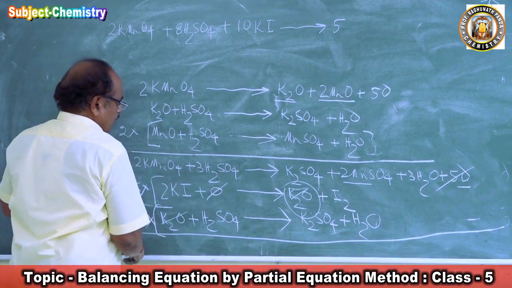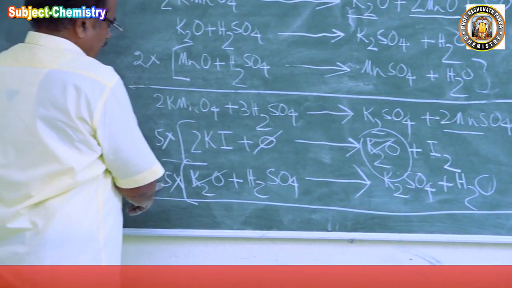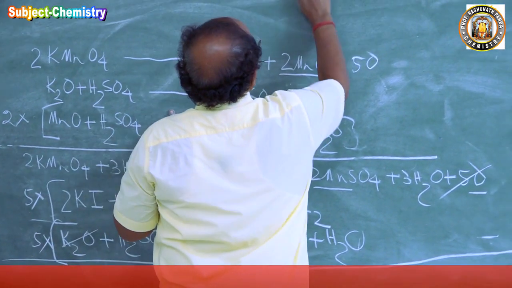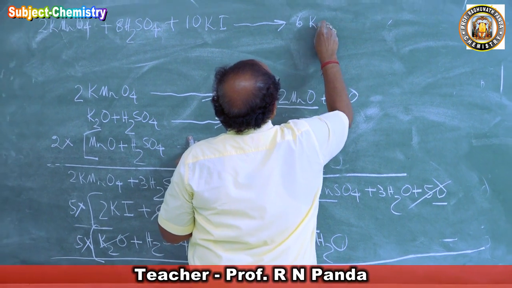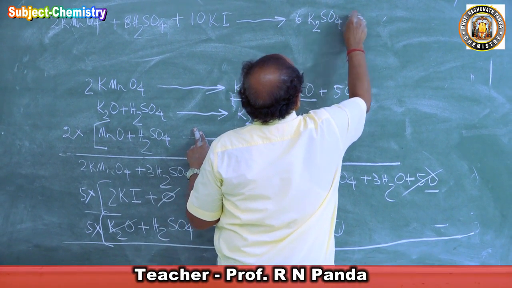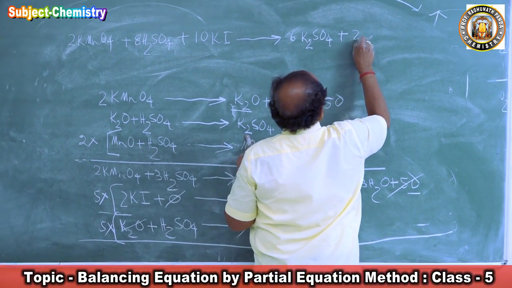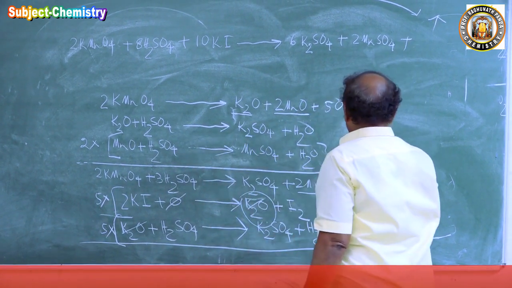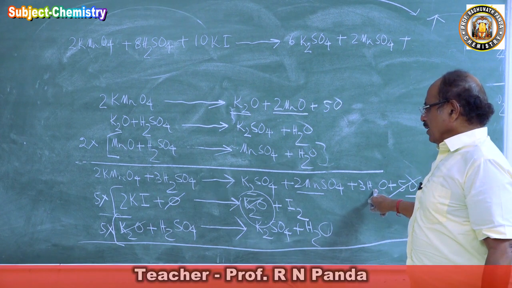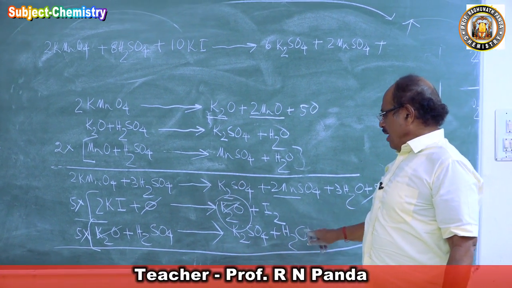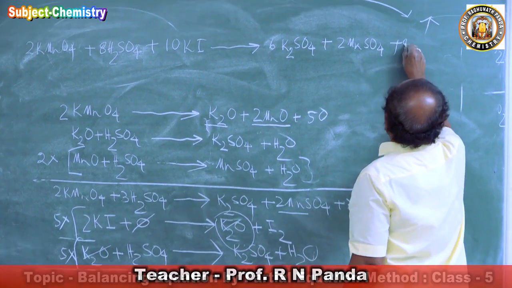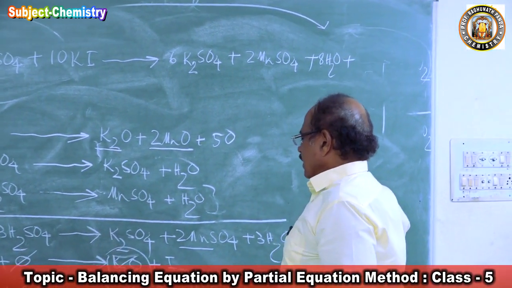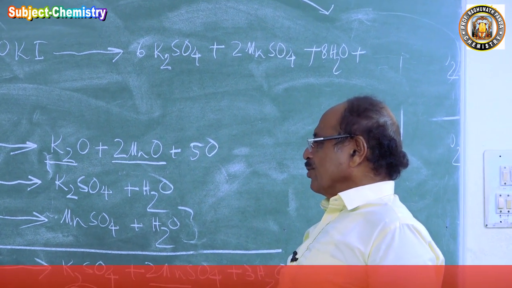Here K2SO4, and here you will have again 5 K2SO4, 6 K2SO4, then 2 MnSO4, then we'll have 3 water. Here you have 3 water, here you have 5 water, so 8 water. And then comes I2. How many I2? 5 I2.